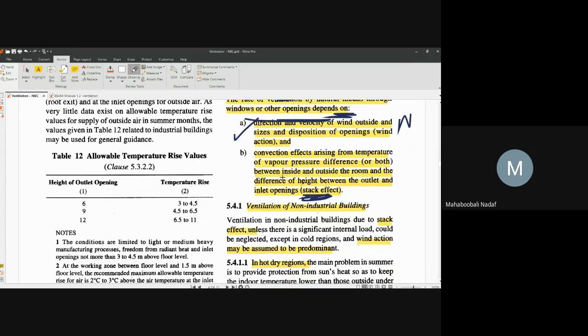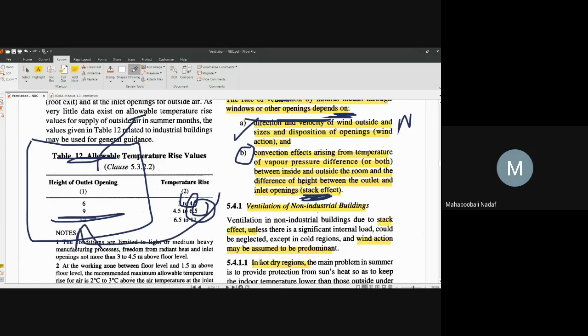Second point, stack effect. Just now we have told, stack effect is the movement of air due to the change in temperature of a building with its surroundings, the change in temperature within the building at the bottom and at the top. Simple. See, building, cool air, hot air. So hot air will go outside, and cool air which is at the bottom will come inside. This effect we call the stack effect. Generally it is not considered in the design. Only the wind effect is considered in the design.